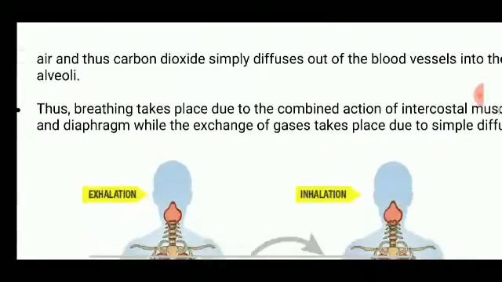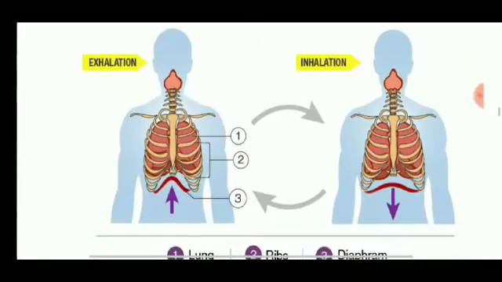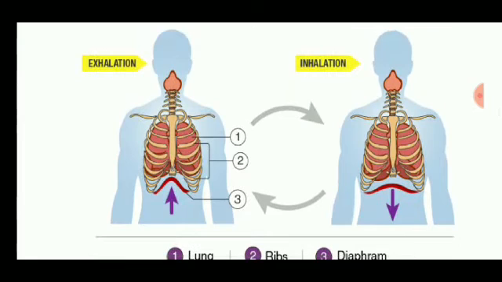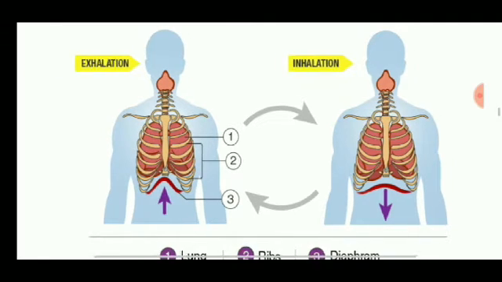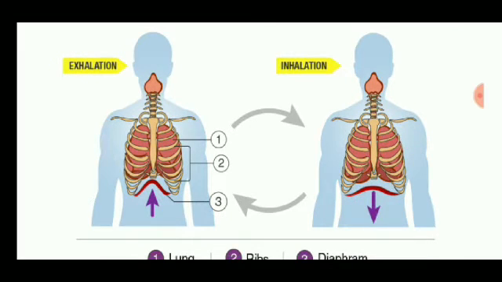When we are talking about the human respiratory system, the major part is breathing. Breathing involves inhalation of air and exhalation of air. You also have to learn the difference between inhalation and exhalation, as it can be asked. When we inhale the air, the size of our chest cavity will increase, and when we exhale the air, the size of our chest cavity will decrease.